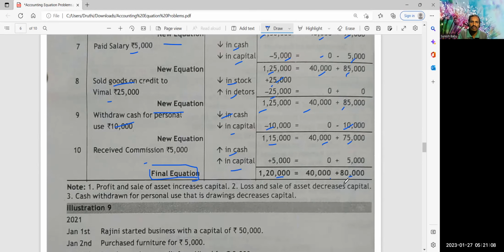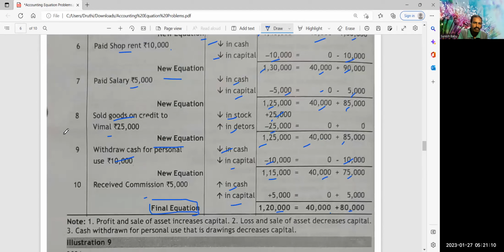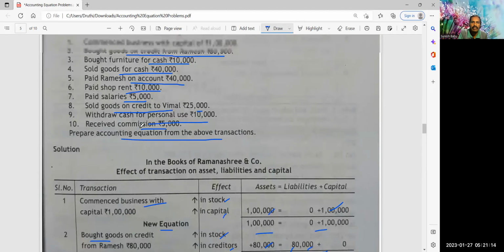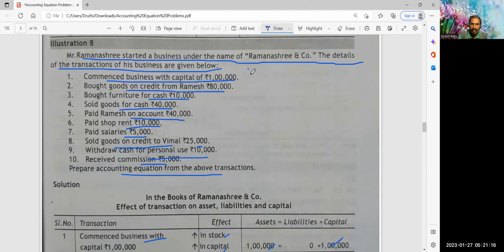Okay, so what you should do, the homework, multiply. I will write here, multiplied by 5 times, right? 5 times, same transactions, keep the same transactions. This is the homework.